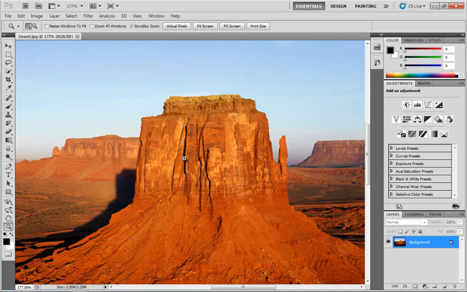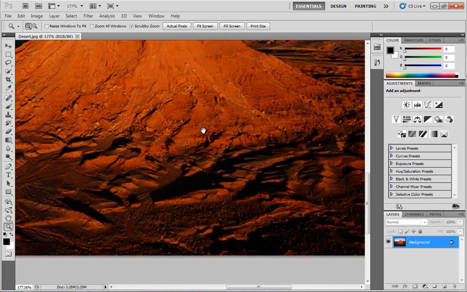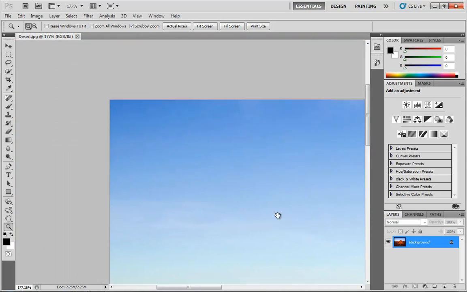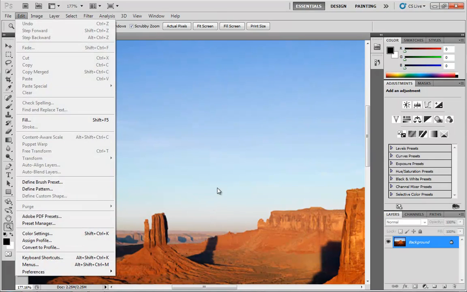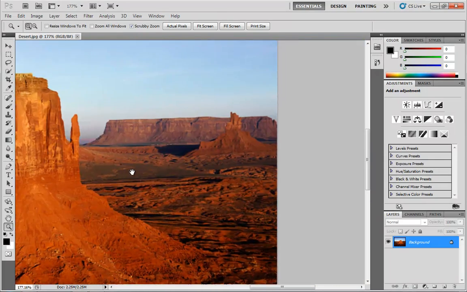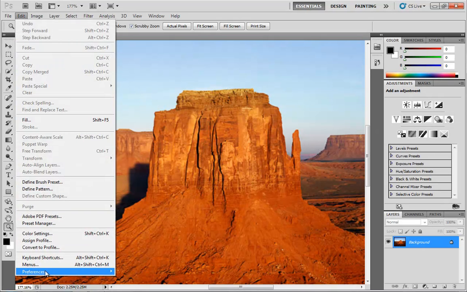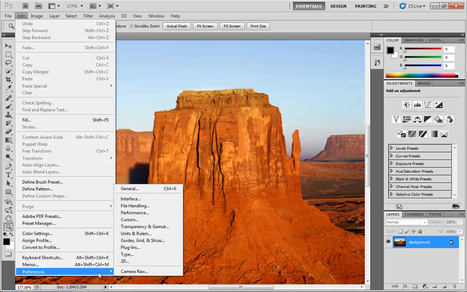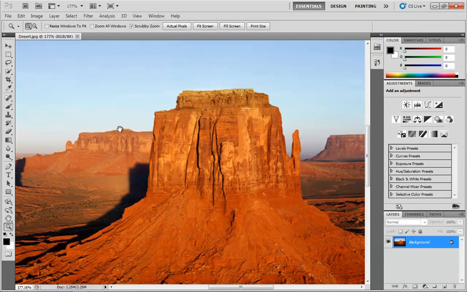It's nifty in its own way, but it's also a little irritating if I'm trying to rapidly get from one end to the other, and I'm just going crazy with my mouse button. I find that I end up overthrowing or shooting way past the point I wanted to get to. So I'm really not the biggest fan of this feature. You might be. I think it's a whole lot cooler and prettier than it is practical, but that's my opinion only, and your mileage may vary. So let's go over to Preferences, back over to General, and I'm going to switch off flick panning and click OK.